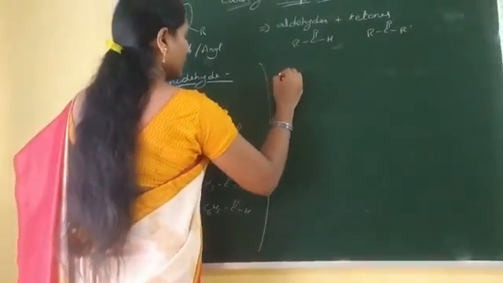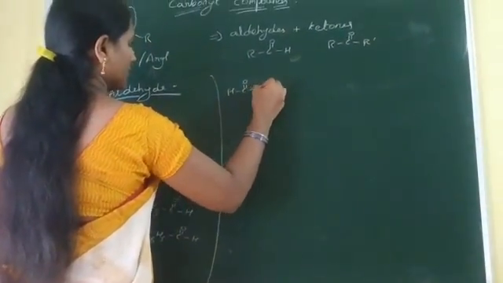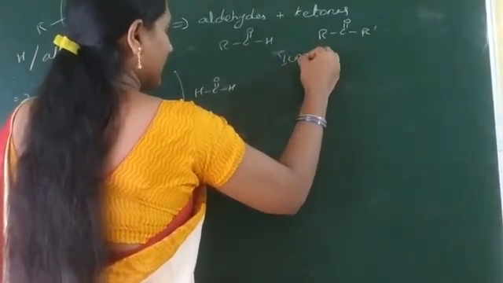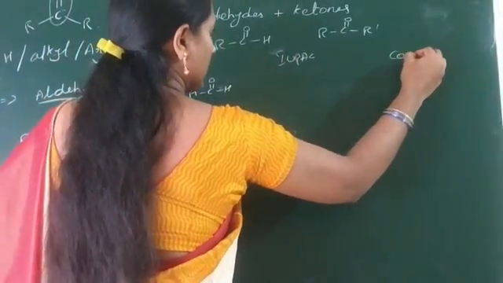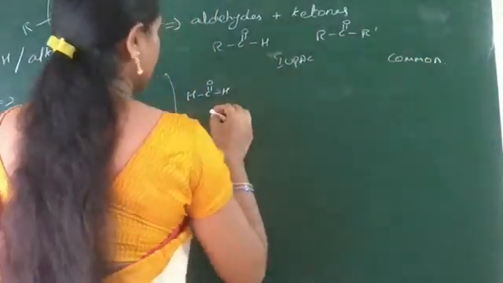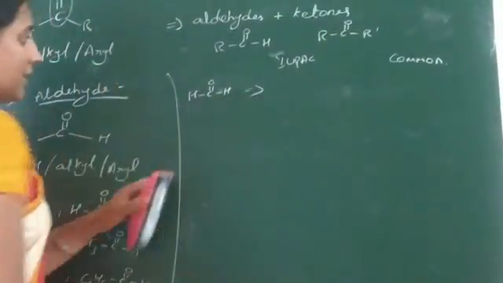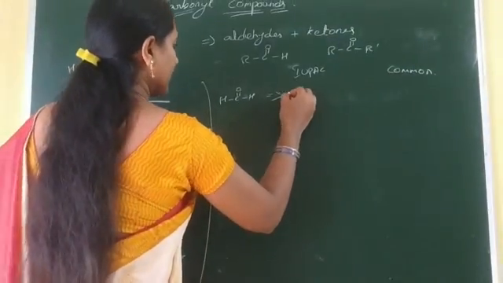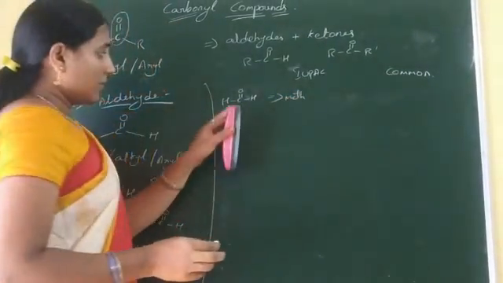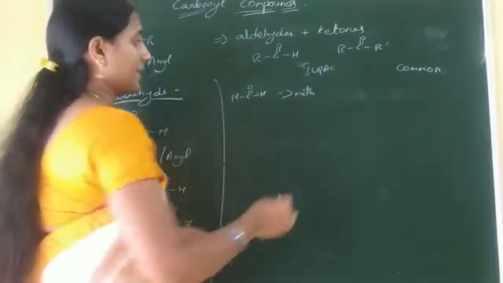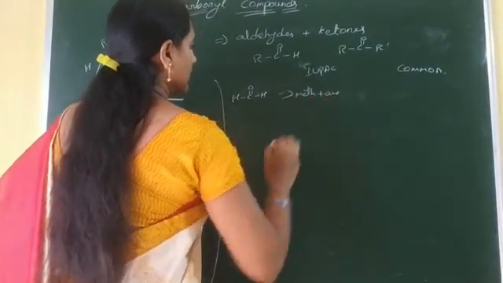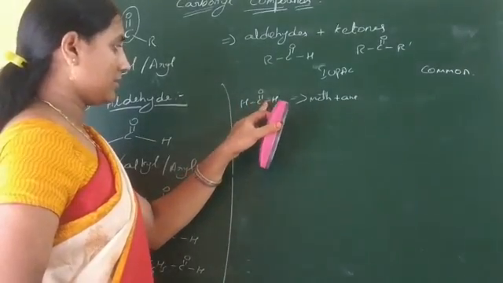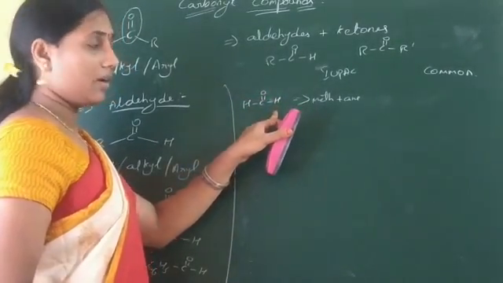In the first one, H C double bond O H, the compound has two names: one is the IUPAC name and the second one is the common name. Let us discuss. This compound has only one carbon, which is indicated by meth. The primary suffix of this compound is ane, because this carbon is single bonded with neighbor atoms.